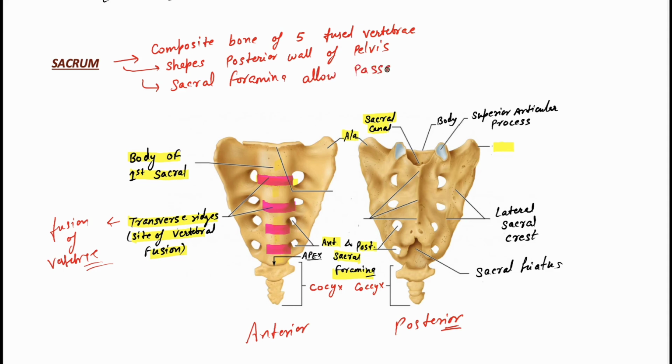Vessels and nerves pass through the sacral foramen. And we have the sacral hiatus. Hiatus means it's an opening.